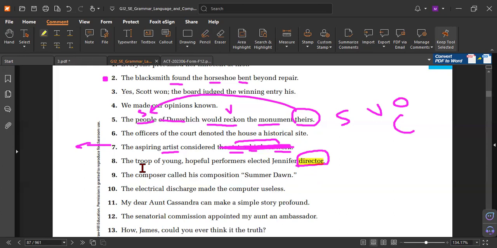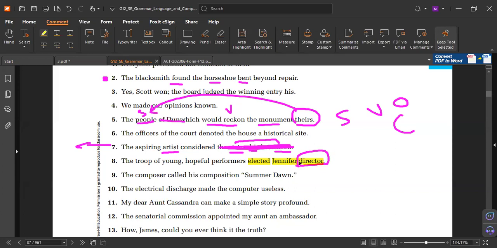Now read the meaning. The troop of young hopeful performers elected Jennifer. So they make him director. So director refers to what? To Jennifer. So the director here, singular or plural? Singular. Male or female? Male. Do you understand it now?